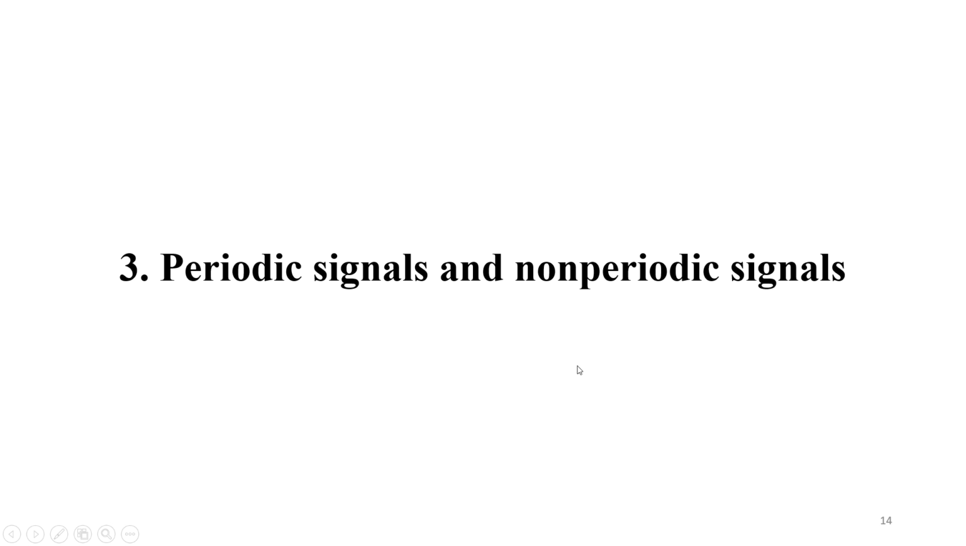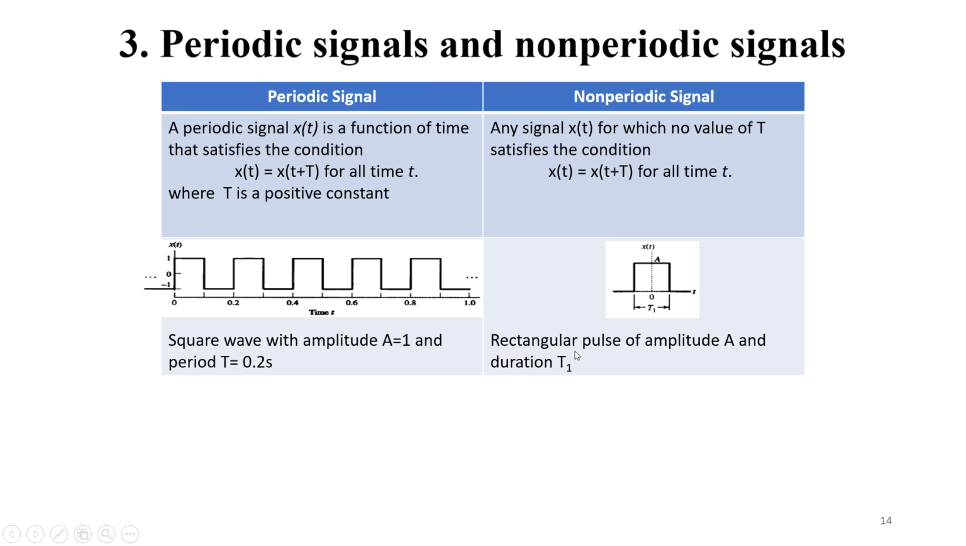Third one is periodic signal and non-periodic signal. A periodic signal x(t) is a function of time that satisfies the condition that x(t) equals x(t plus T) for all time t, where T is a positive constant. On the other side, any signal x(t) for which no value of T satisfies the condition is called a non-periodic signal.